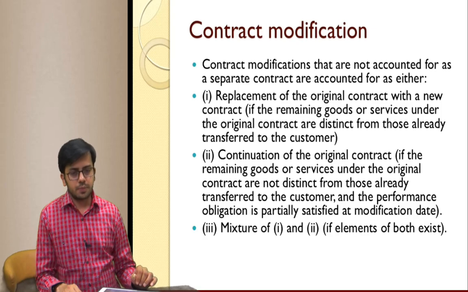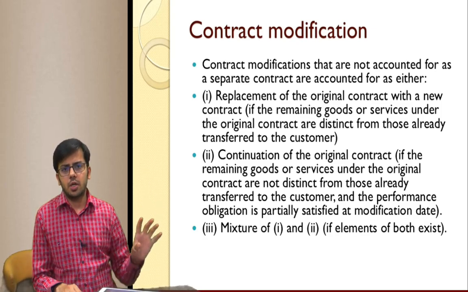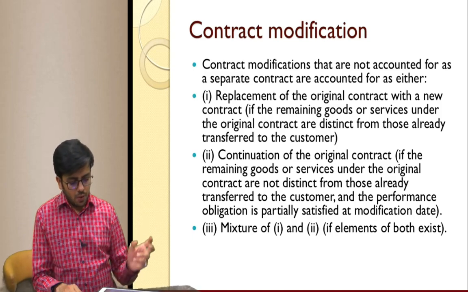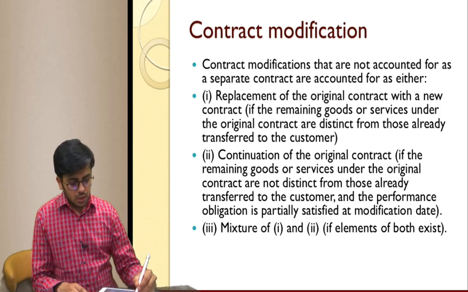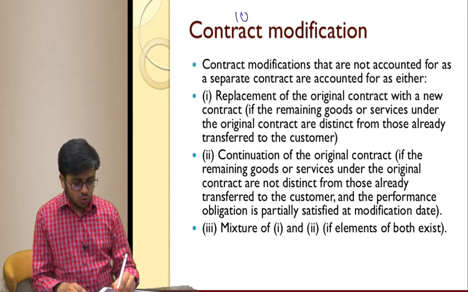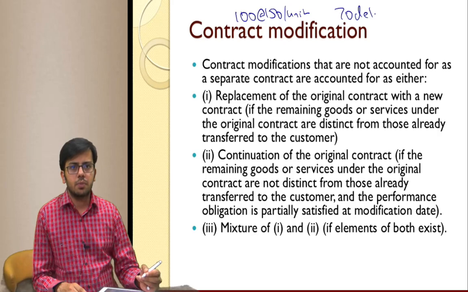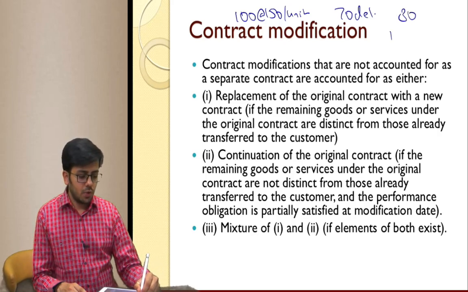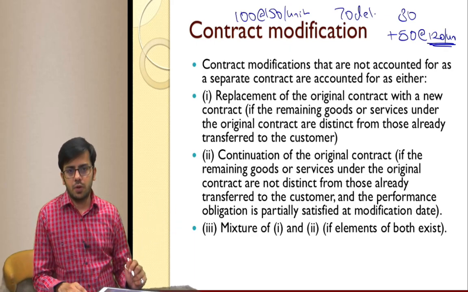In that case, there are two possibilities of accounting. First possibility, if the goods are distinct. Suppose there was an earlier contract to provide 100 units at 150 per unit. Okay, 70 delivered, 30 were to be delivered, and you have increased the contract by a further 50 units at 120 per unit. This is not its independent fair value.